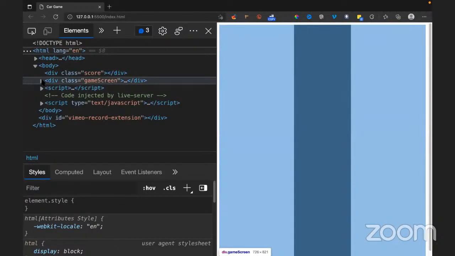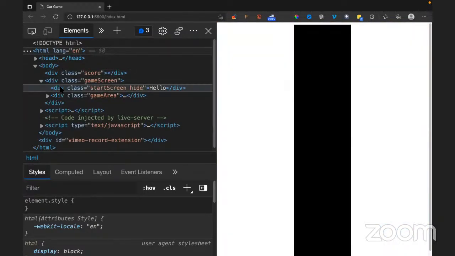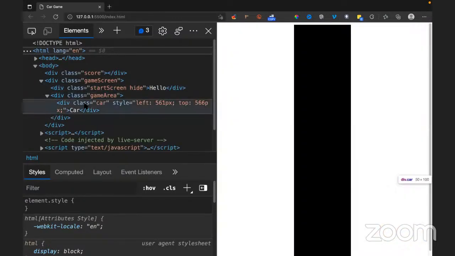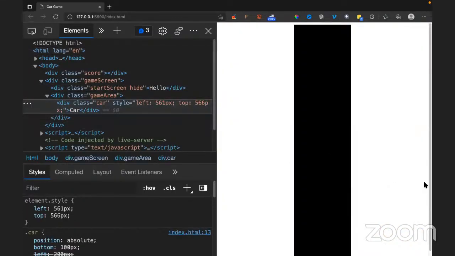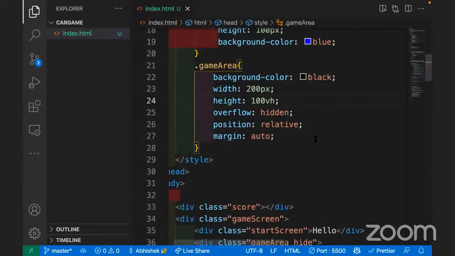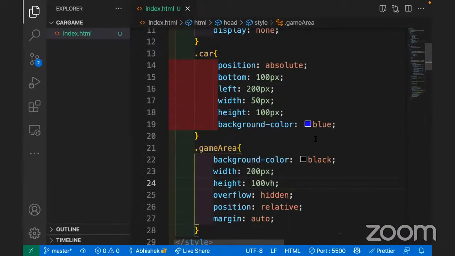It was in game screen, game area, car. I guess the car is hidden at this particular place, right? So the car is getting hidden outside the screen. That's a little problem. Let's sort this out. Okay, bottom 100 pixels.